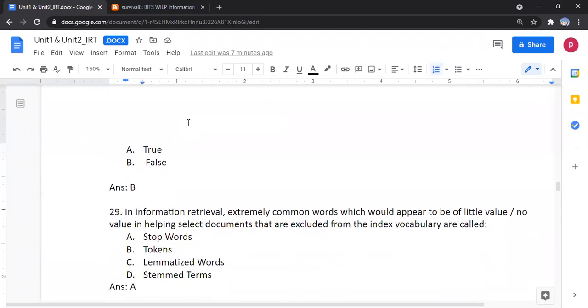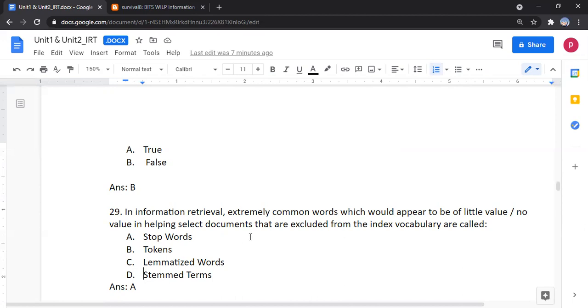In information retrieval, extremely common words which appear to be of little or no value in helping select documents are excluded from the index vocabulary and are called: stop words, tokens, lemmatized words, stemmed terms.